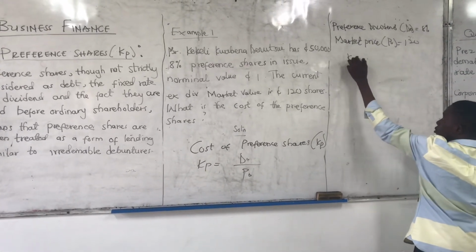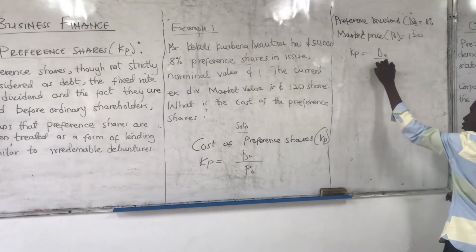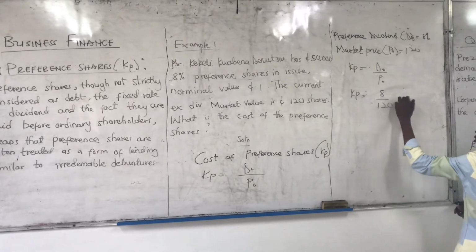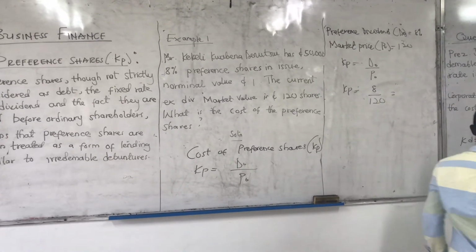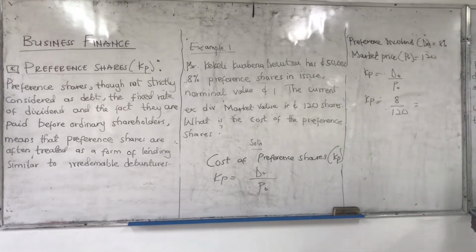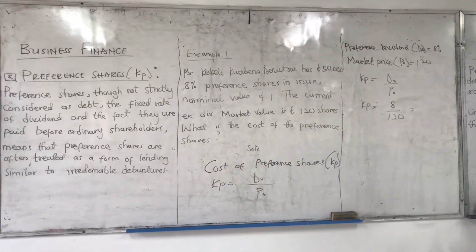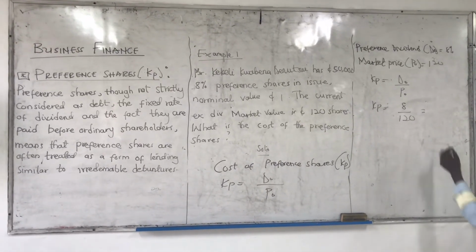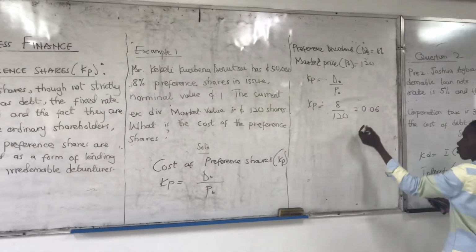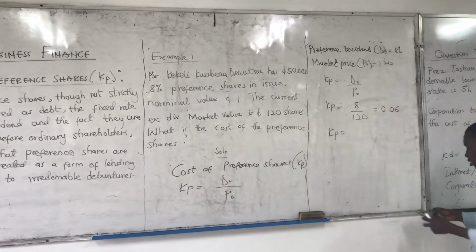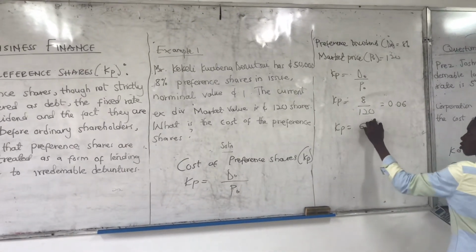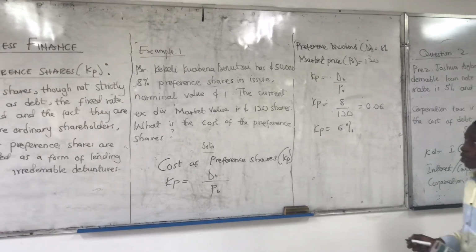So I have KP equals dividend over PO. KP becomes 8 over 120. What am I getting? 8 divided by 120 is 0.06. Remember, we're converting into percentage. 0.06 times 100 is 6. So 6%. That's how we deal with the preference share.